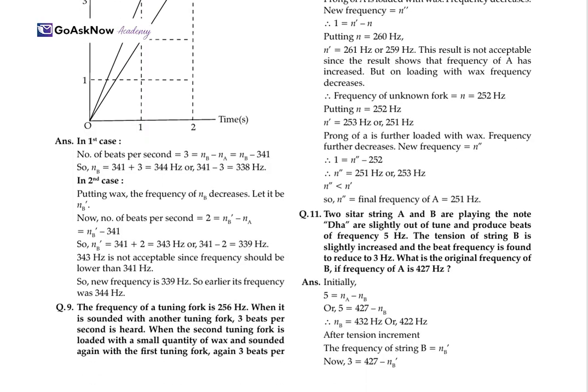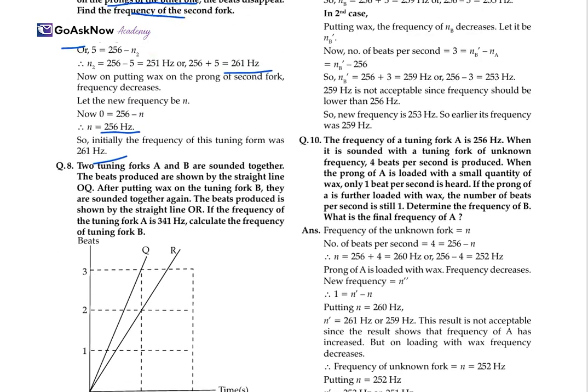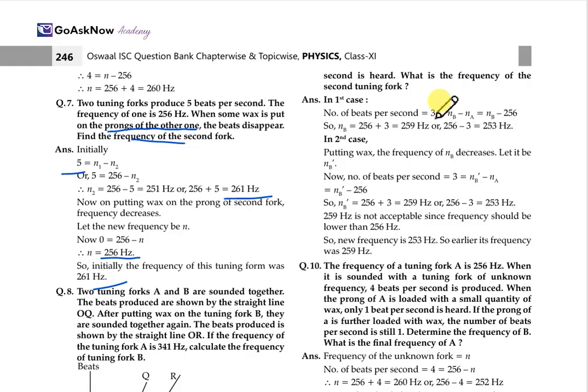I think this one was left. Okay, so the frequency of the tuning fork is 256. When it is sounded with another tuning fork, 3 beats per second are heard. When the second tuning fork is loaded with a small quantity of wax, according to the condition, 3 beats per second. What is the frequency of the second tuning fork?